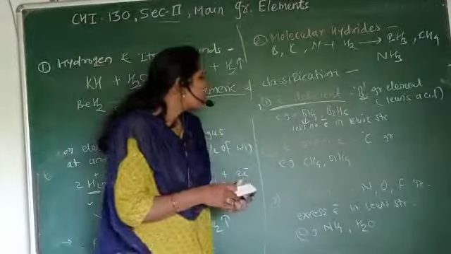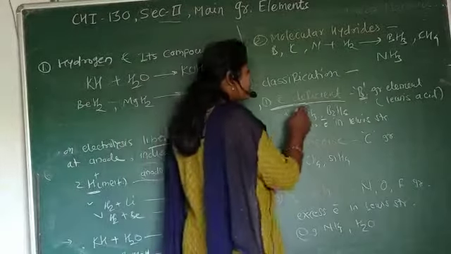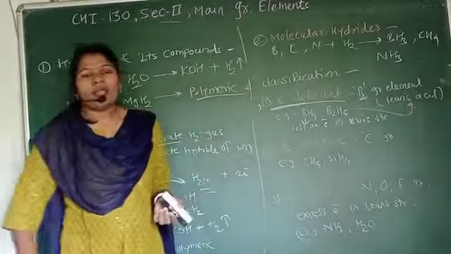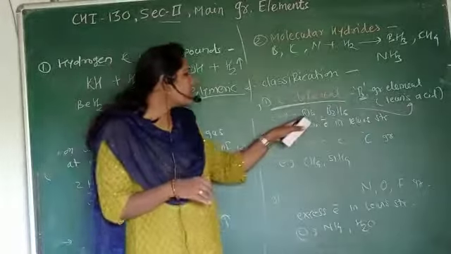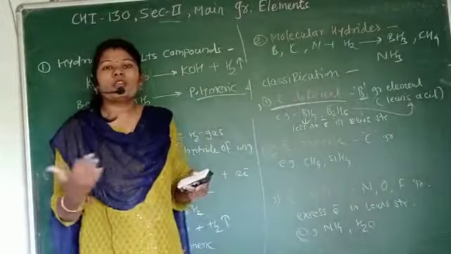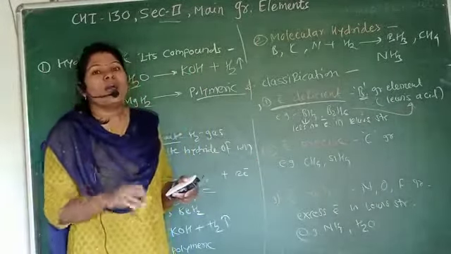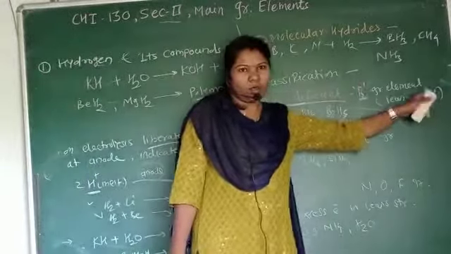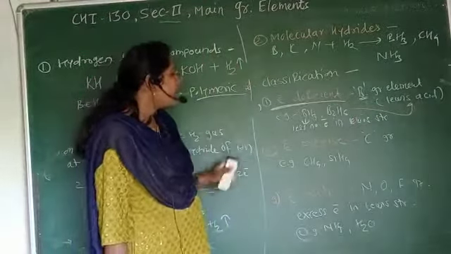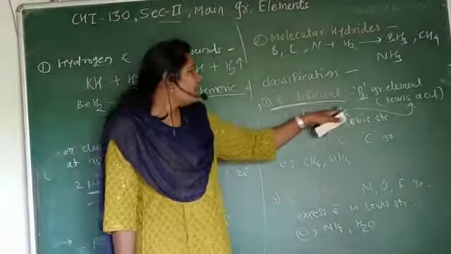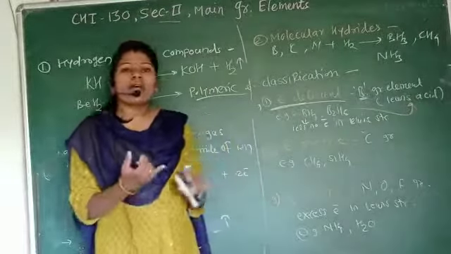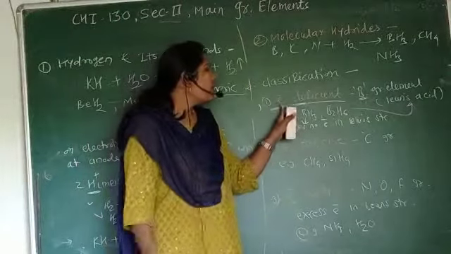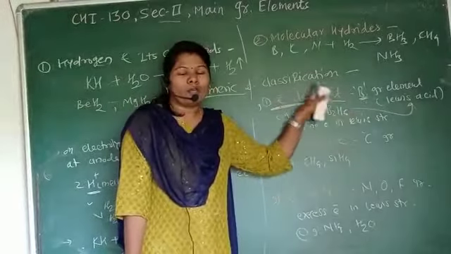That's why these hydrides are called Lewis acids. Why? Because of the smaller number of electrons present in these hydrides, they have the ability to accept an electron pair from another species. And that is nothing but what? Lewis acids. The examples are BH3 and B2H6. These are molecular or covalent hydrides, but they are called what? The electron deficient molecular hydrides.